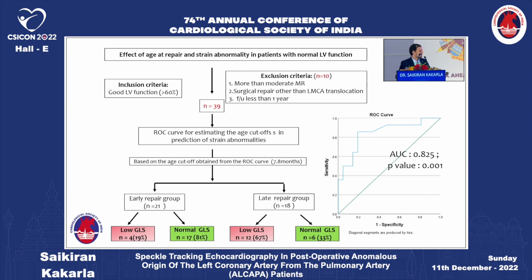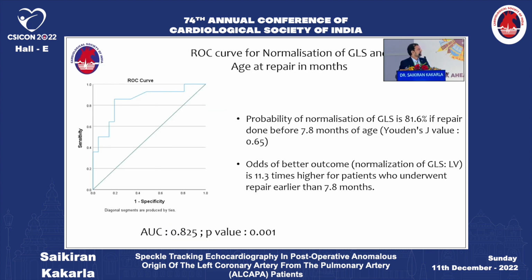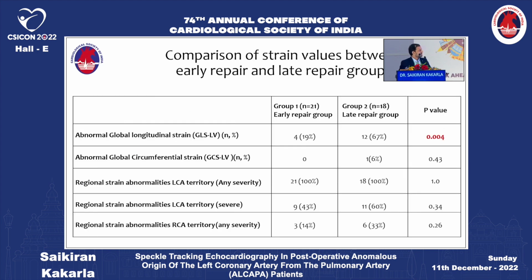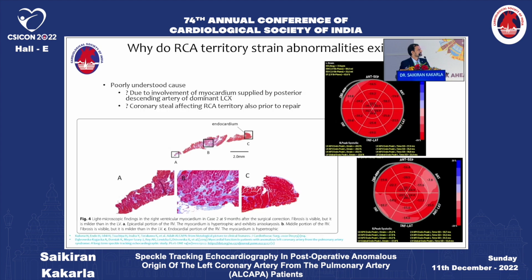As you see, in the early repair group almost 81% of the patients had normalized strain, whereas in the late repair group, 67% of patients had abnormal strain. So the probability of normalization if surgery was done early is 81%, and the odds of a better outcome are 11 times higher if the surgery was done before 7.8 months. None of the other strain parameters, like circumferential strain and regional strains, were significant except for the longitudinal strain.